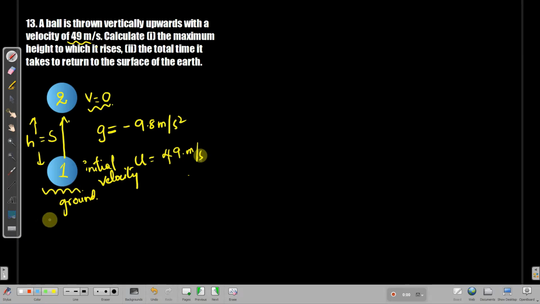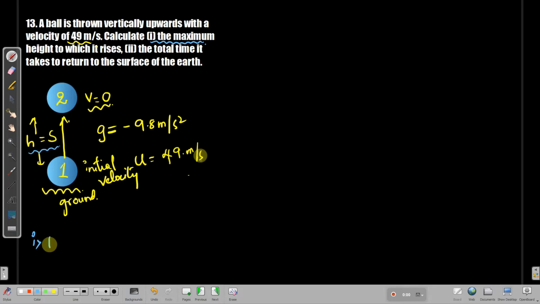Now that you got all the terms, let me write down what the question is asking to find. Right, the first thing is the maximum height to which it rises. That means he's asking us to find the maximum height the ball climbs up.